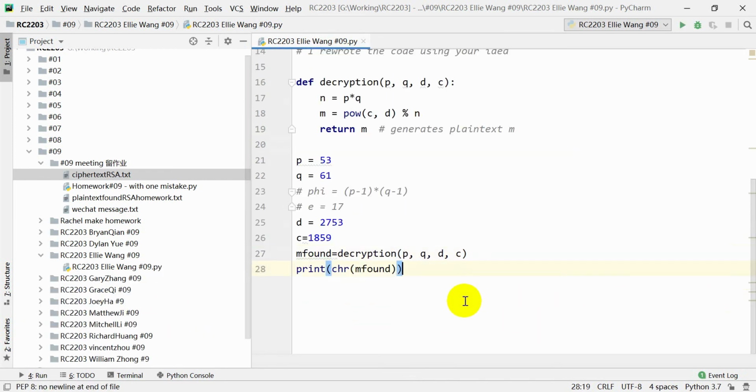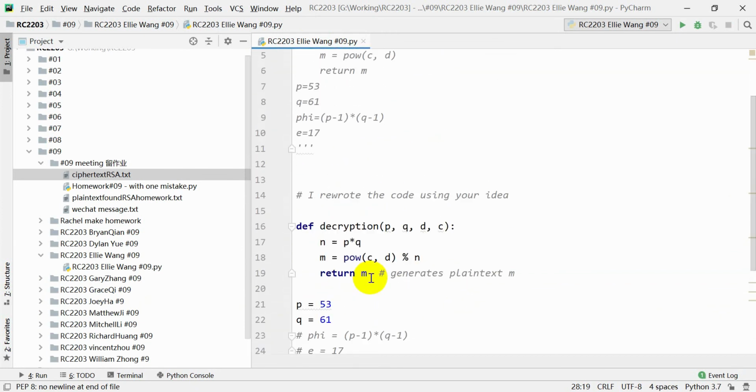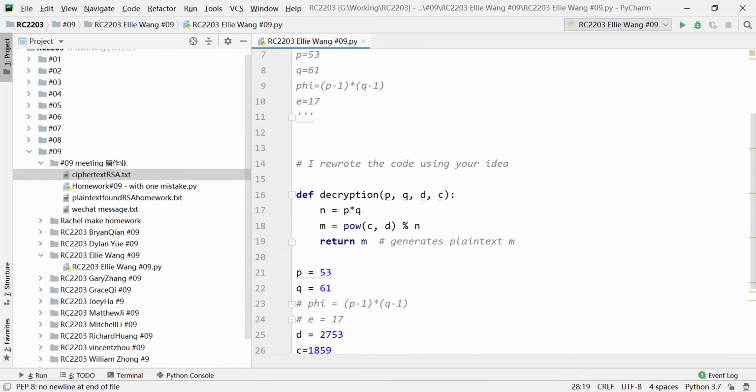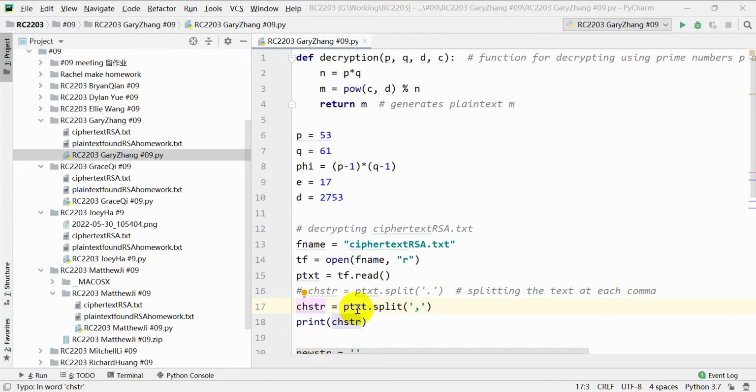It just decrypts the first letter of the ciphertext successfully. Next, let's look at Gary's. Here, you didn't find the mistake.